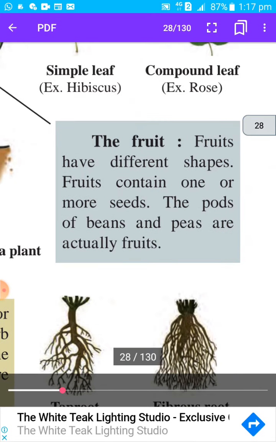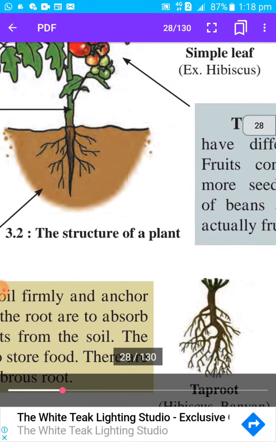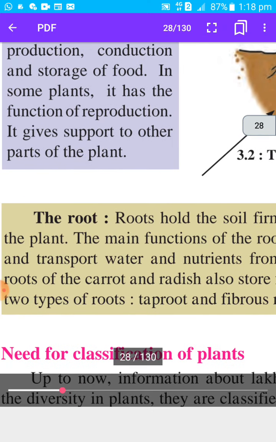Okay. Then fruit. Fruits have different shapes. Fruits contain one or more seeds. The pods of beans and peas are actually fruits. So pod means in Marathi we call it a shenga. So you must have seen pea pods. Okay, matarcha shenga. Pea means matar in Marathi, and beans means ghevda. Okay, French bean, you know that. So beans and pea pods are nothing but actually fruits, and inside the fruits there are seeds, and from seeds a new plant will grow.